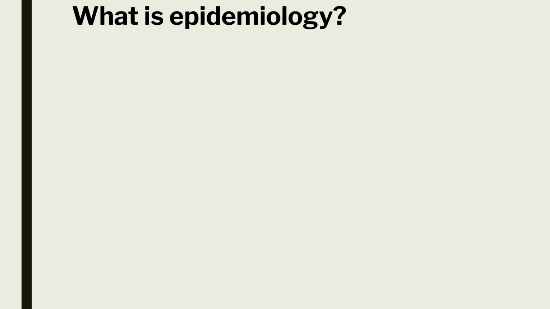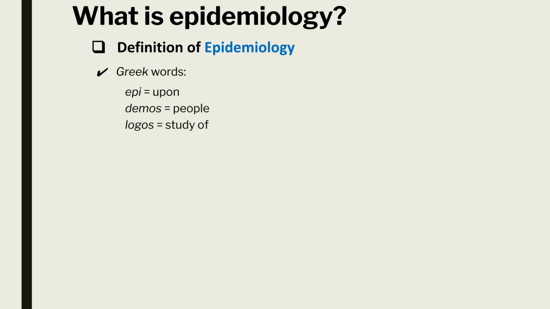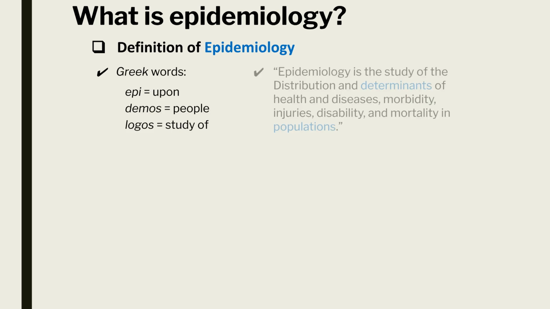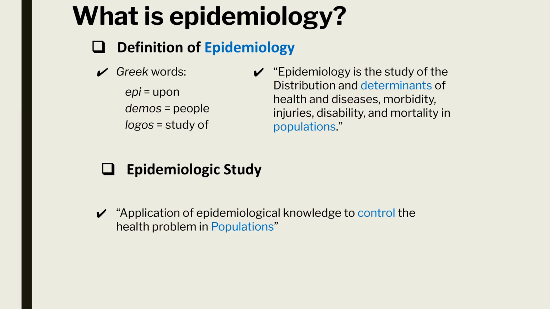What about epidemiology? Epi is a Greek word meaning upon, demos means people, and logos means study of. Thus, epidemiology is the study of the distribution and determinants of health and diseases, morbidity, injuries, disability, and mortality in populations. This is a basic science of public health, bridging between biomedical, social, and behavioral sciences. Then, let's break them down. It studies the prevalence of disease, death, and injuries, which is the distribution. What causes the disease or death, so the determinants. It is the science which deals with what falls upon people, so the populations.